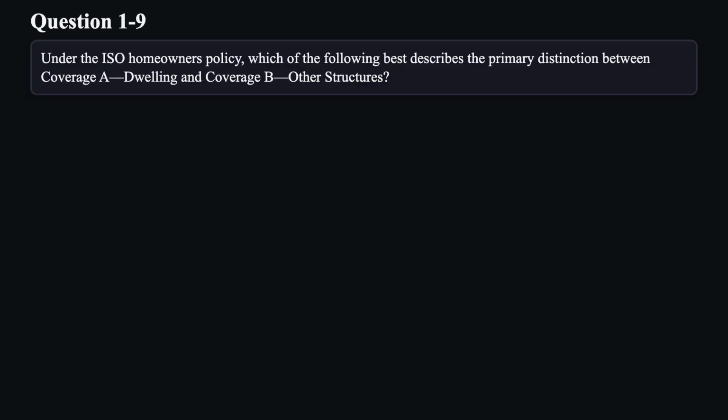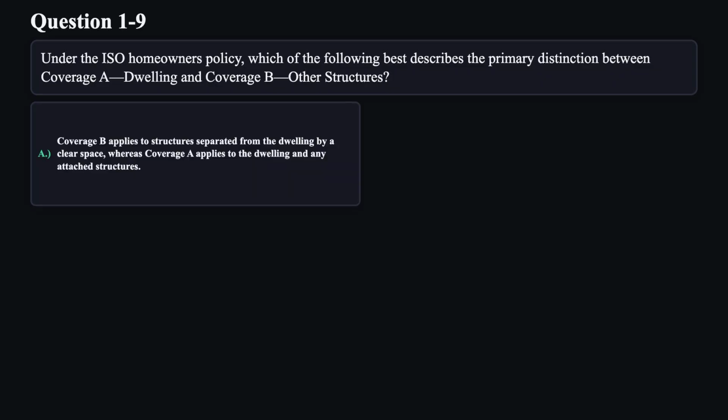Question 9. Under the ISO homeowners policy, which of the following best describes the primary distinction between coverage A dwelling and coverage B other structures? A. Coverage B applies to structures separated from the dwelling by a clear space, whereas coverage A applies to the dwelling and any attached structures.